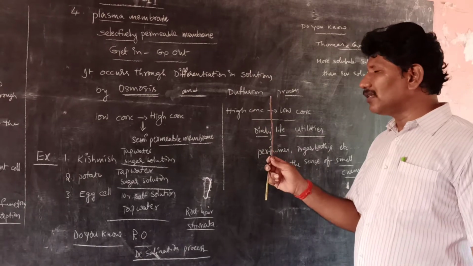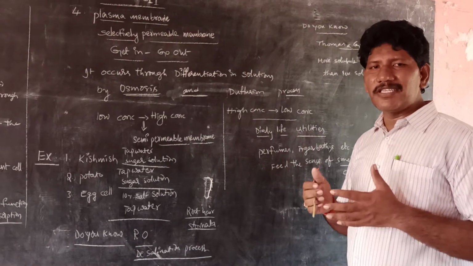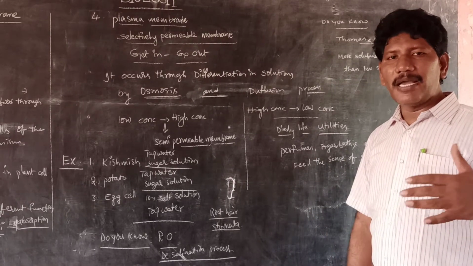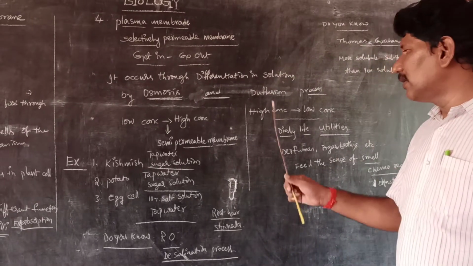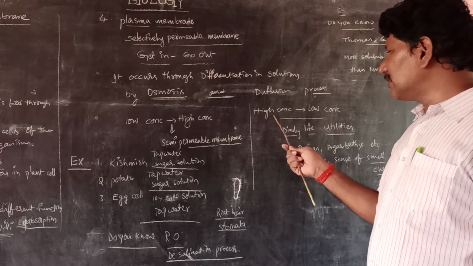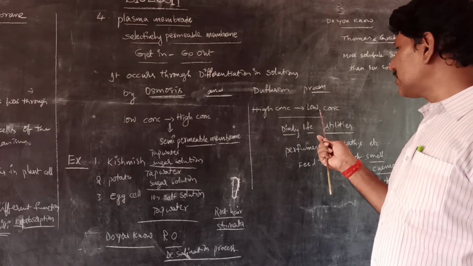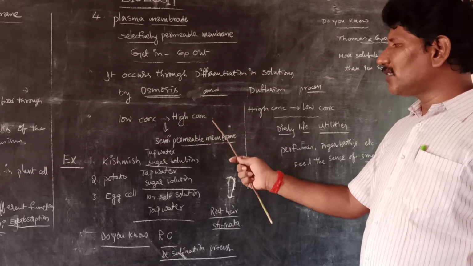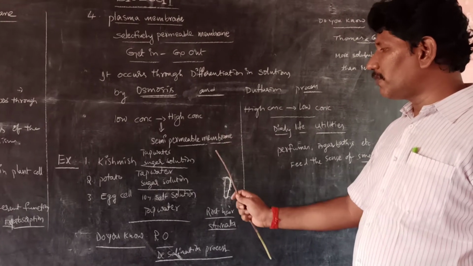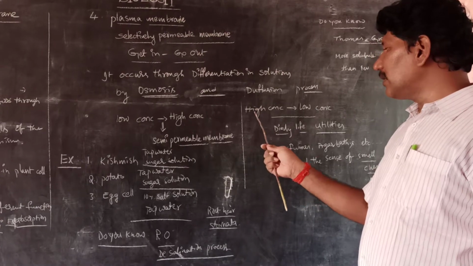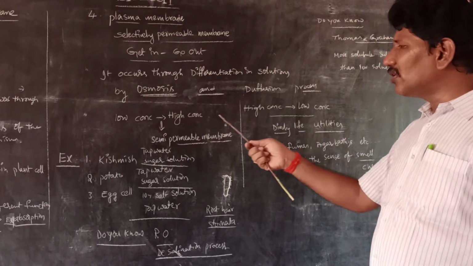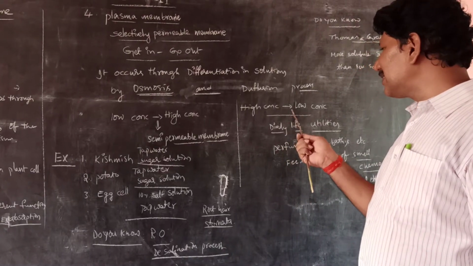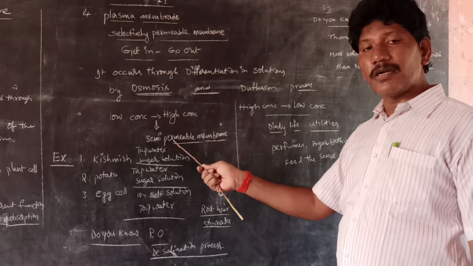Next, diffusion. Diffusion is a very simple process of spreading from a higher to a lower medium. Here the high concentration spreads to the low concentration. It is a passive process compared to osmosis, because osmosis goes against the gravitational force from low to high. But here it is higher concentration to low concentration without any permeable membrane. Here there is no requirement of a permeable membrane. It is a physical process, not a physiological process.